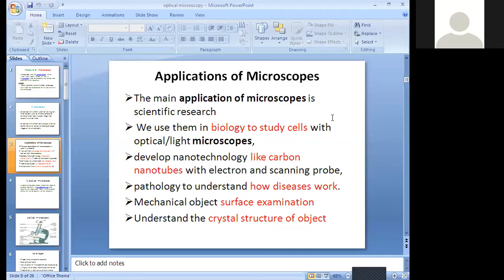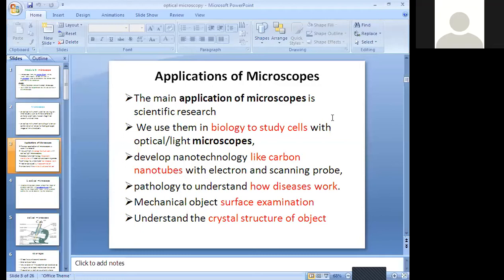Scientists, research fellows and research people will use the microscope for searching for new things. And the second application is that we use them in biology to study cells with optical and light microscopes.